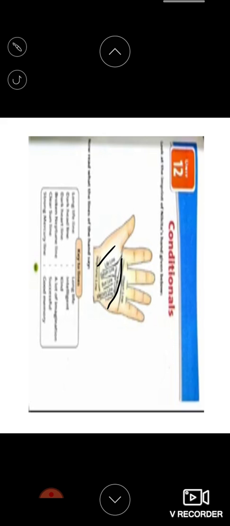Okay. Even I am also looking at my fingers, my hand, children, just to have a look at that. Okay, then the strong Mercury line means a good memory. If it is strong, then you have a good memory. Okay, if you understand this, you have a small work on your next page.